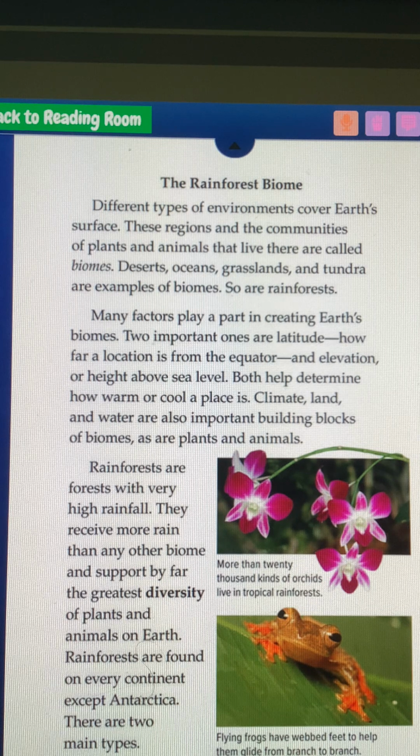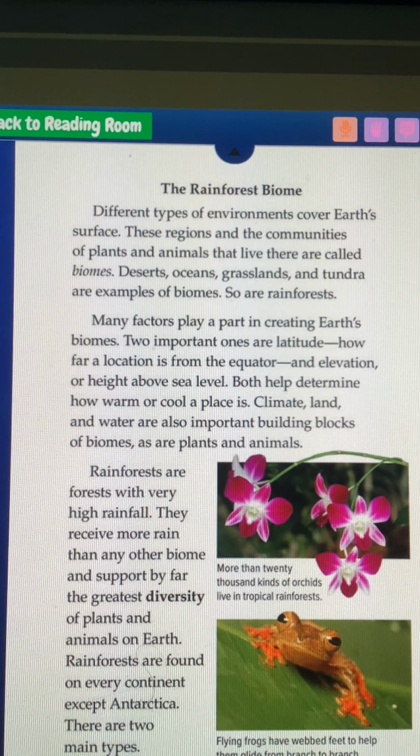Many factors play a part in creating Earth's biomes. Two important ones are latitude, or how far a location is from the equator, and elevation, or the height above sea level. Both help determine how warm or cool a place is. Climate, land, and water are also important building blocks of biomes, as are plants and animals.